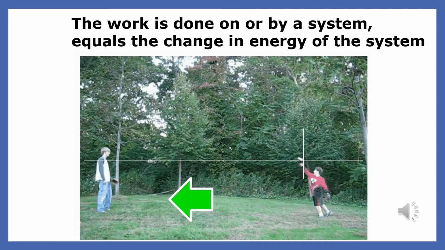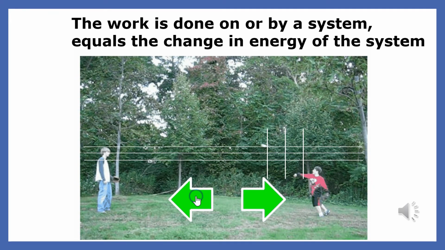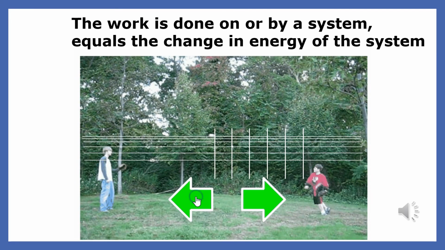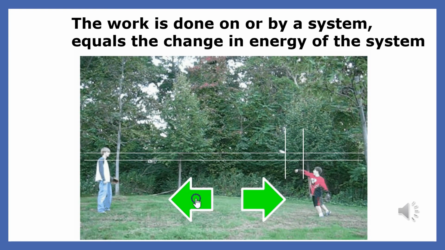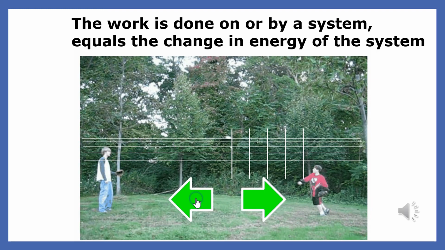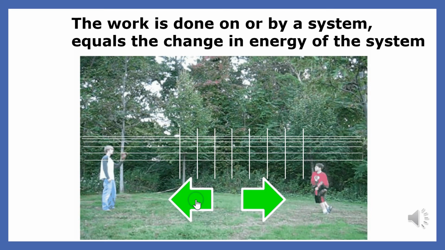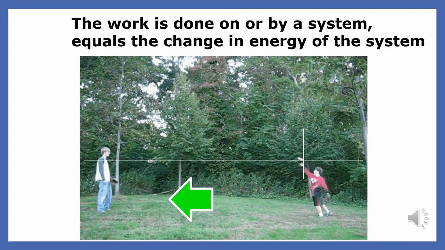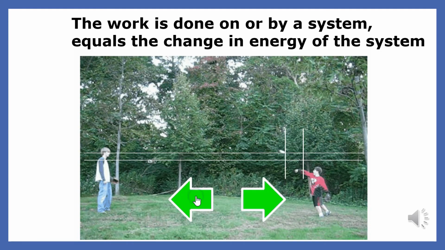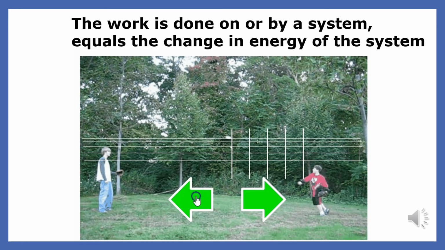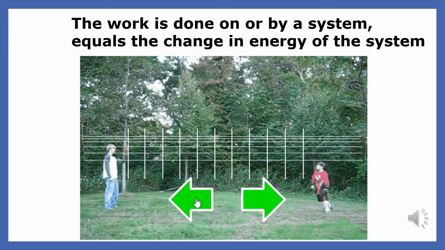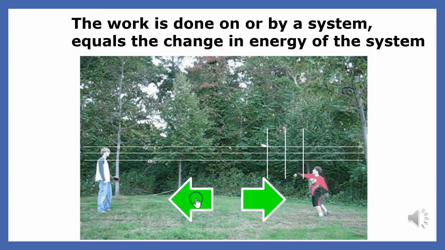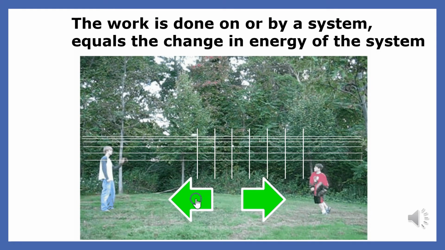Let's apply the law of conservation of energy to two people having a baseball catch. The boy on the right does work to throw the ball, and the other boy does work when he catches the ball. If we calculate the work done by the thrower, it would be exactly equal to the kinetic energy gained by the baseball. When the baseball is caught, the work to catch it is exactly equal to the loss in kinetic energy of the baseball. The thrower does positive work because he increases the total energy of the ball, and the catcher does negative work because he decreases the total energy of the ball.